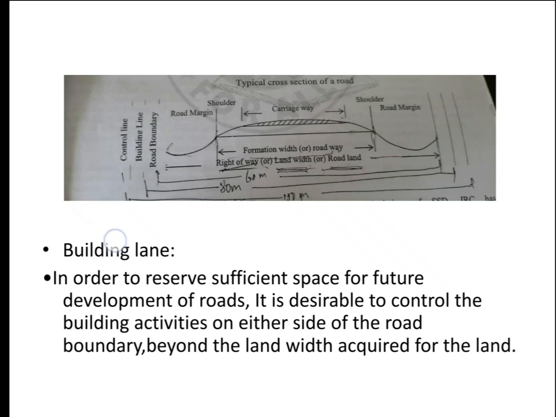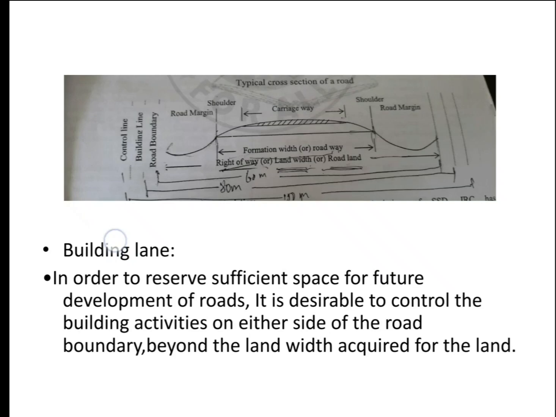Beyond the building line, we can't construct buildings, because in future road development will happen, so some restrictions and controls will be provided to the landowners beside the roadway.